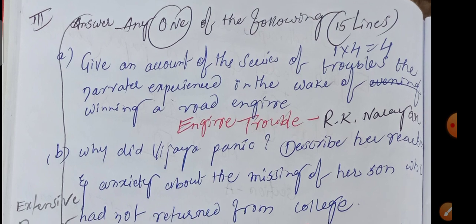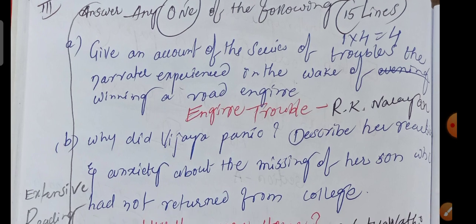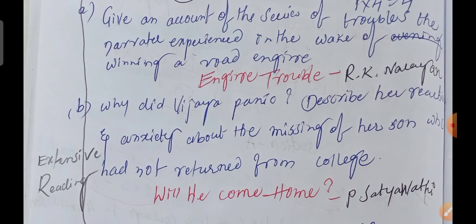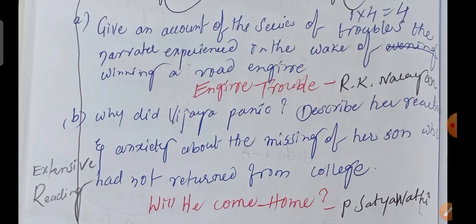Okay, give an account of the series of the troubles the narrator experienced in the wake of winning a road engine. So this question came from the engine trouble. It is written by R.K. Narayan. Next, why did Vijaya panic? Describe her reaction and anxiety about the missing of her sons who had not returned from college. So will he come home? P. Satyavati written. So these two questions came from the extensive reading.